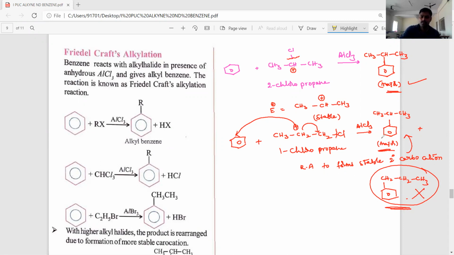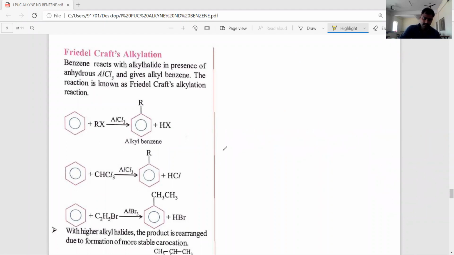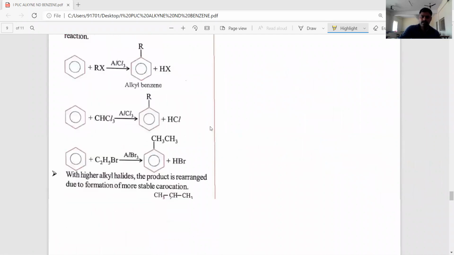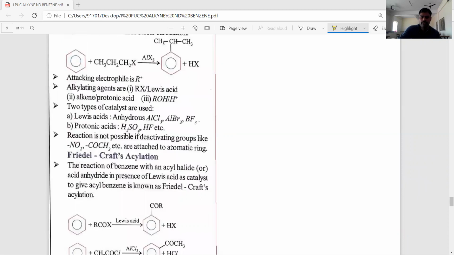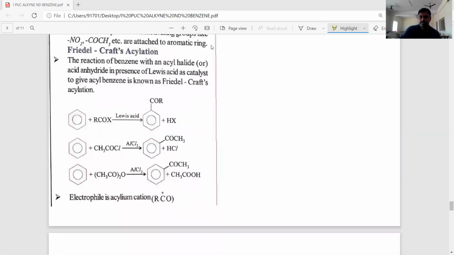Okay, students, I hope you understood. Yes. Friedel-Crafts alkylation reactions can also be carried out in the presence of some other important reagents. Let's see. Alkyl benzene we can also prepare this way: benzene reacts with ethene in the presence of acidic medium.